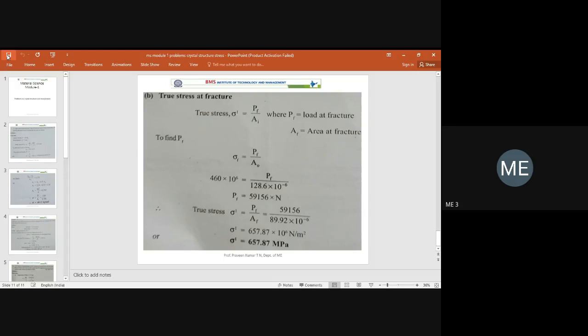What is the form of carbon? Whether it is a free form or combined form. Combined form is cementite. The free form may be in the form of graphite. Again, graphite may be in the form of flakes, or it may be in cylindrical shape or nodular shape, like SG iron, which is in the nodular shape. That you have already discussed, and the PPT also you have put in the group, this Google Classroom.